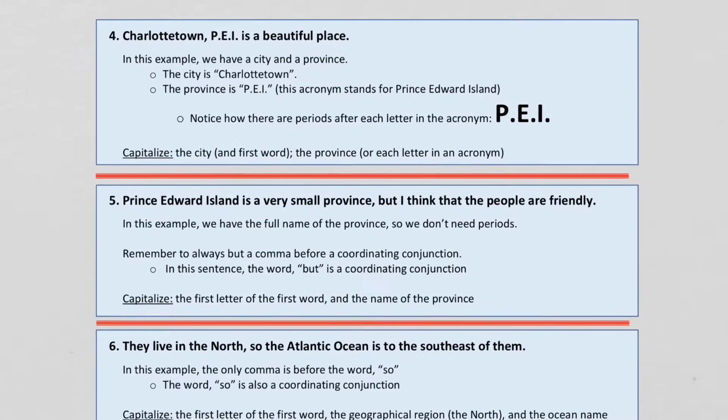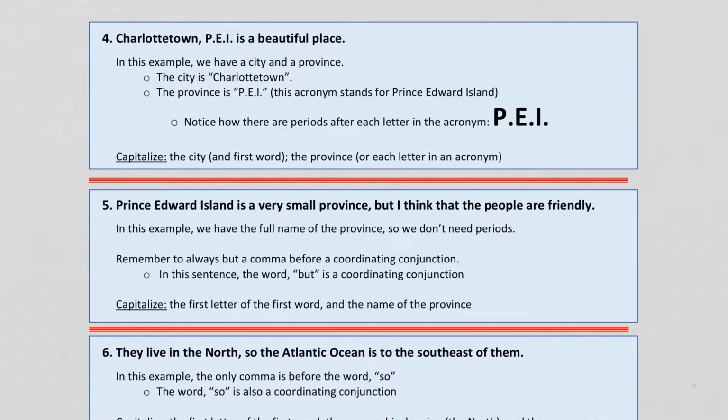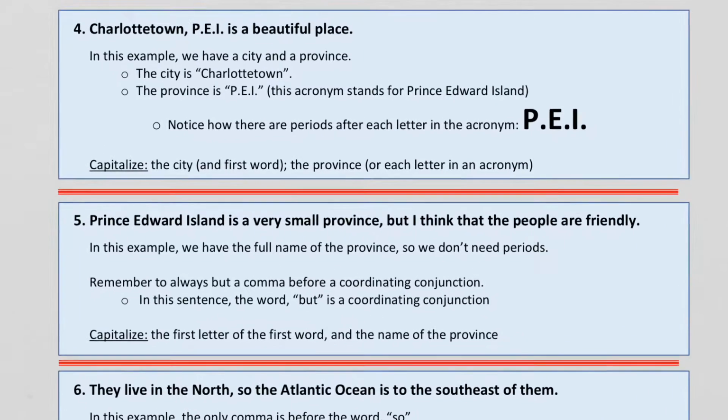Okay, sentence number 4. Charlottetown, PEI, is a beautiful place. I actually wrote this example because of PEI. So in this example, we have a city and a province. The city is Charlottetown. The province is PEI.